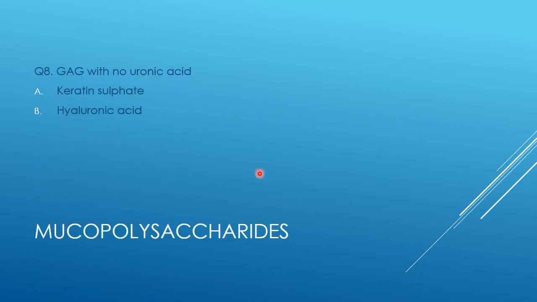Now questions on mucopolysaccharides. GAG with no uronic acid: is it keratin sulfate or hyaluronic acid? The answer is keratin sulfate. In hyaluronic acid, from the name only you can see it contains uronic acid. The next question number 9, glycosaminoglycans with no sulfate group, which one? Keratin sulfate or hyaluronic acid? The answer is hyaluronic acid.